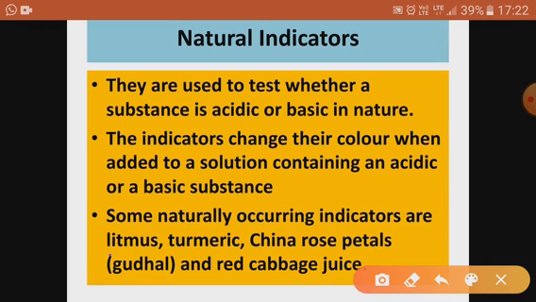Some naturally occurring indicators: the natural indicator litmus paper. Then we have turmeric, that is haldi, which we commonly use at our homes. Then China rose is also there, gudhal, you must know gudhal, China rose, hibiscus. Then red cabbage. So today we will be discussing litmus only.